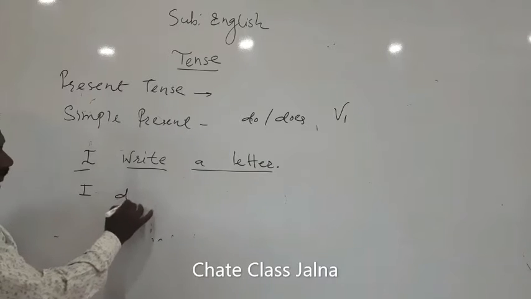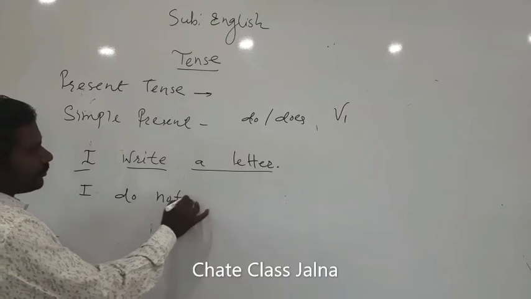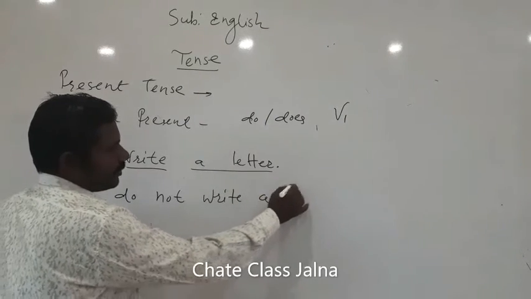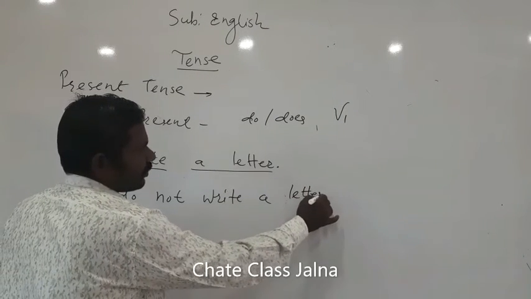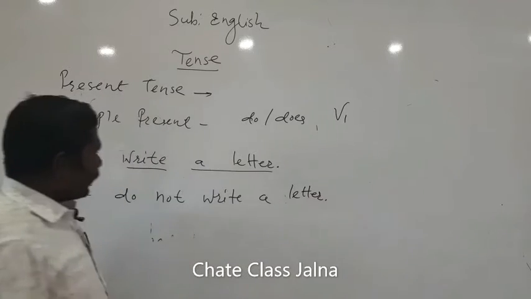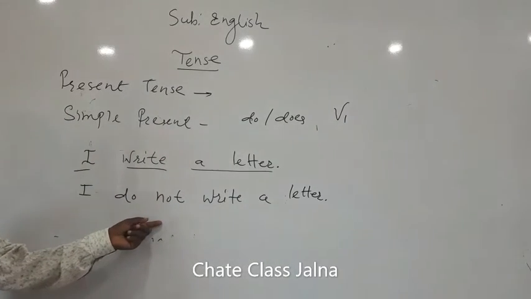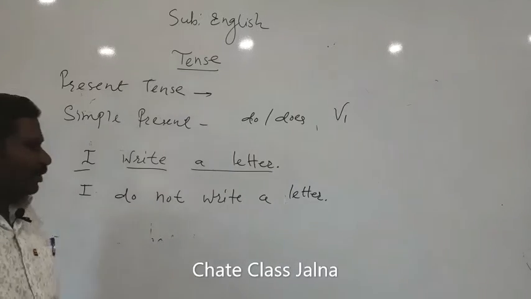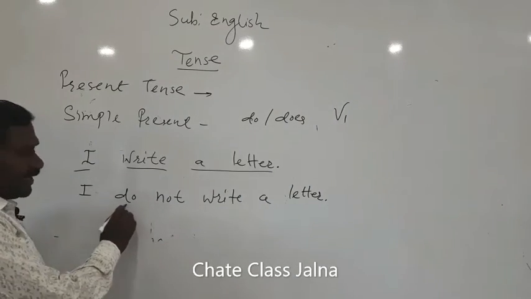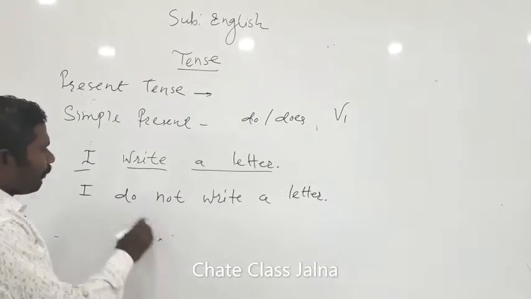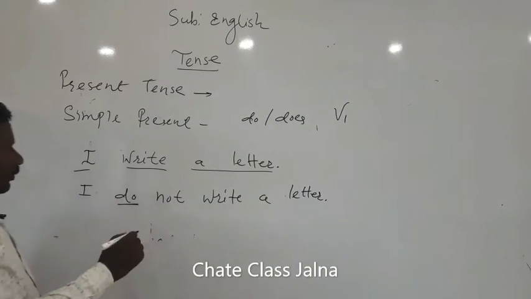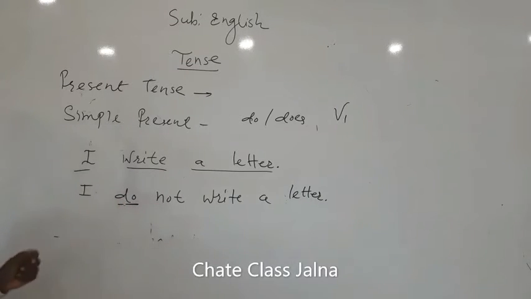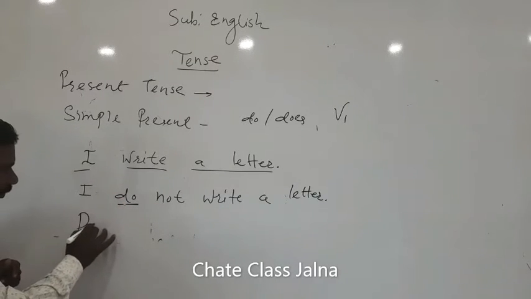I do not write a letter. So using this method, we can make questions too. Both types of questions we can make here, one negative question as well as an affirmative question. For example, this auxiliary verb, the helping verb we have taken, is in the beginning as the common do.